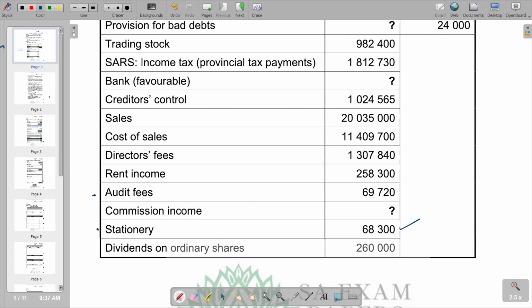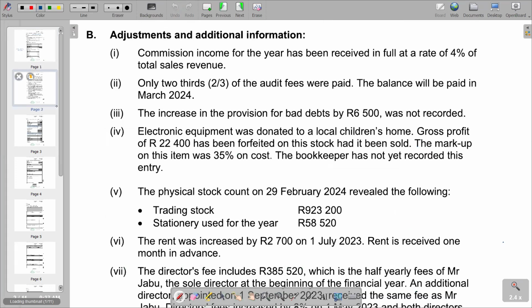So if you go to the Excel information to try to see the stationery that is remaining at the end of the period, we see that on the part of our stock, we are only told the stationery used for the year. So stationery used is the one that we need as an expense. So we have already calculated the figure for stationery used, which is 58,520.